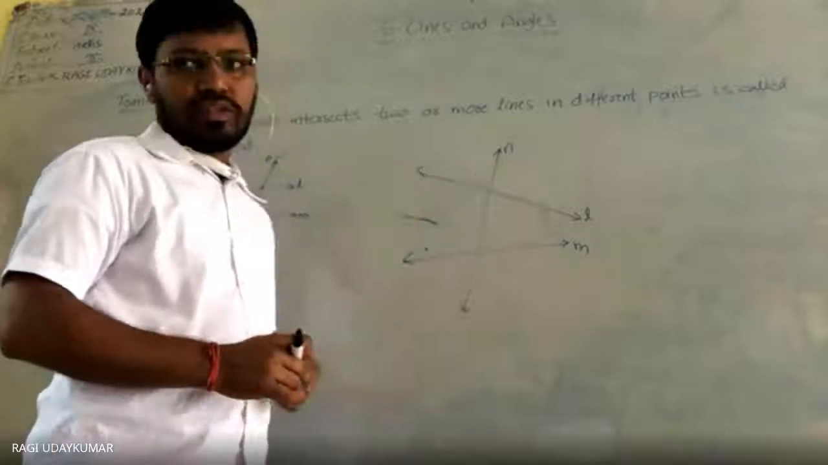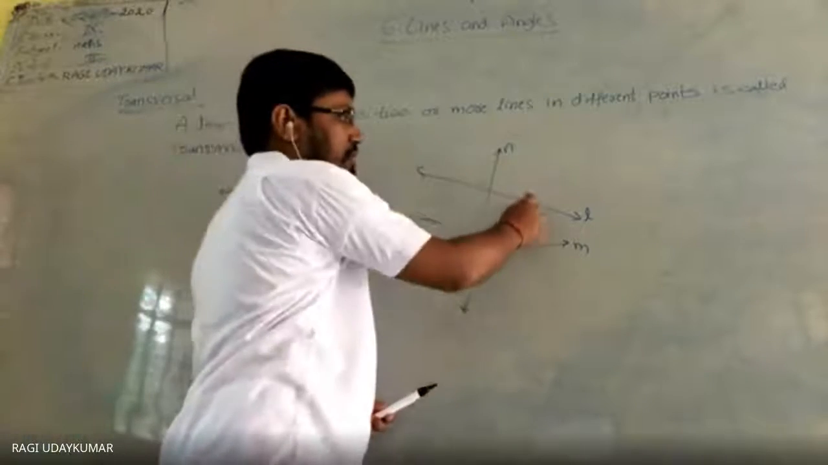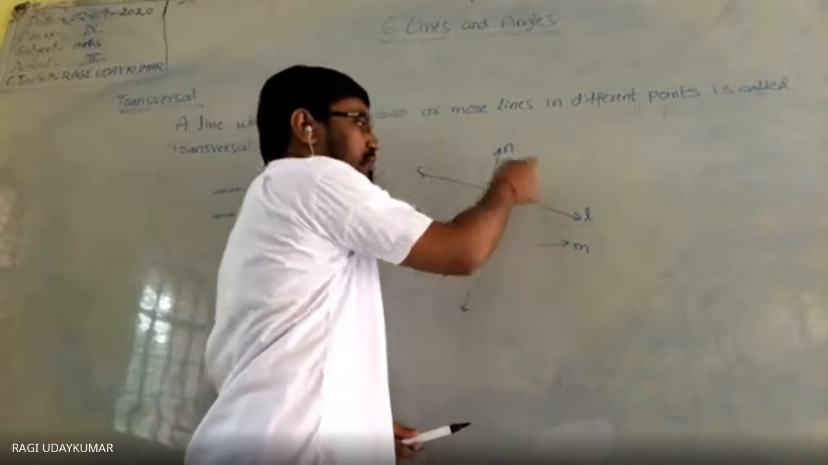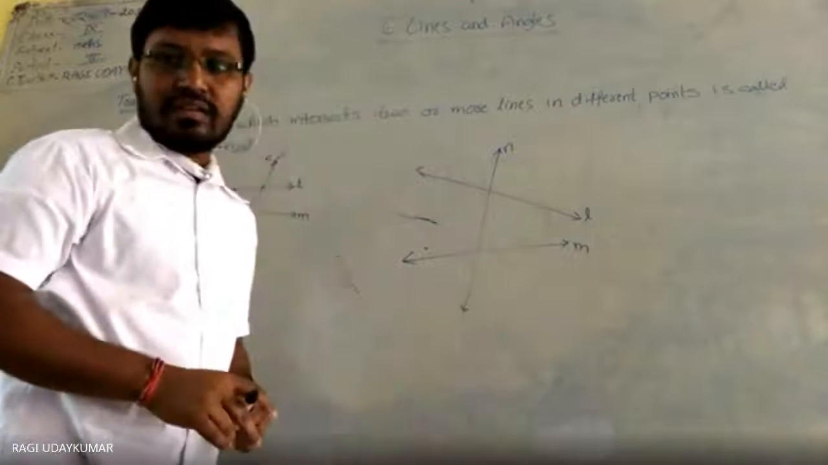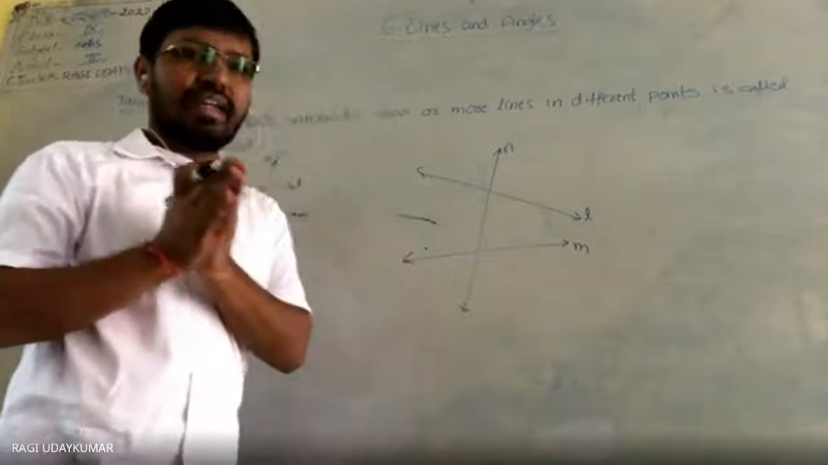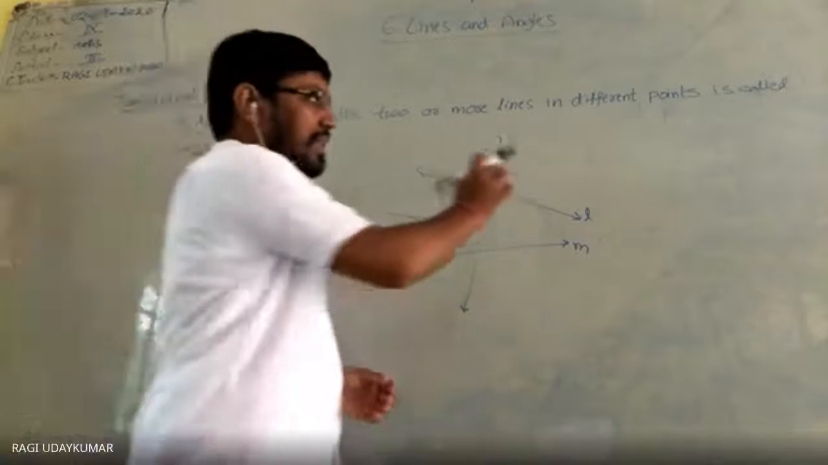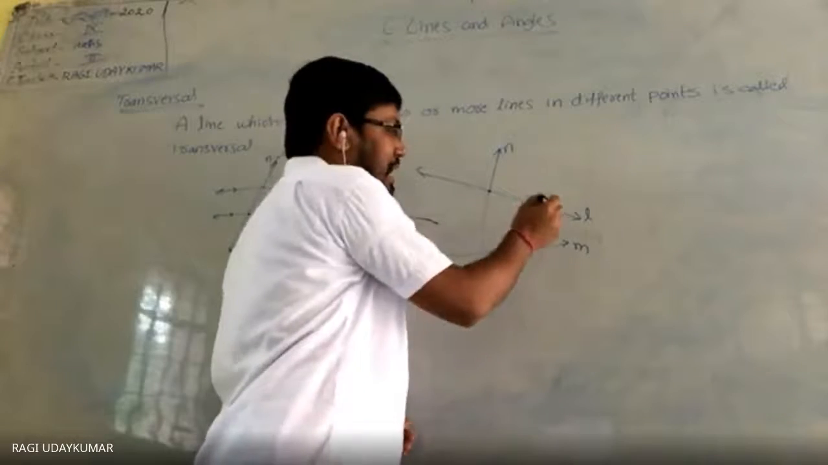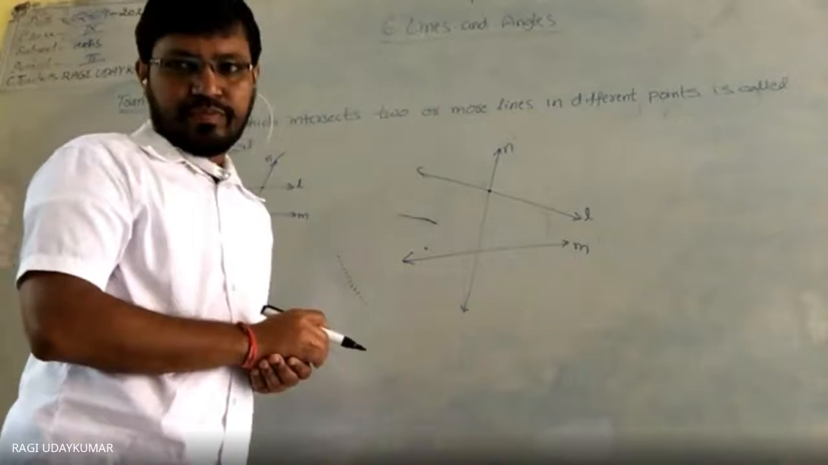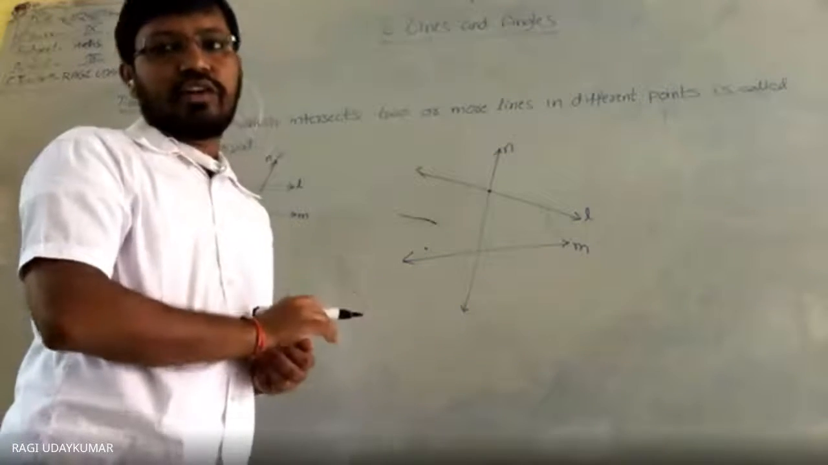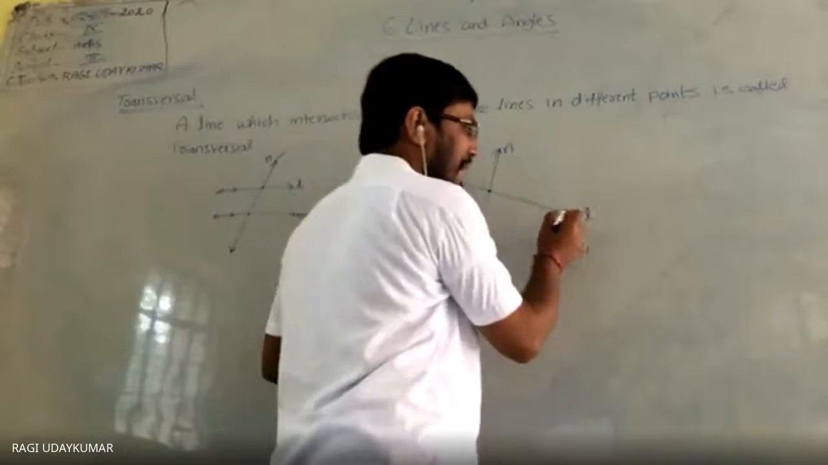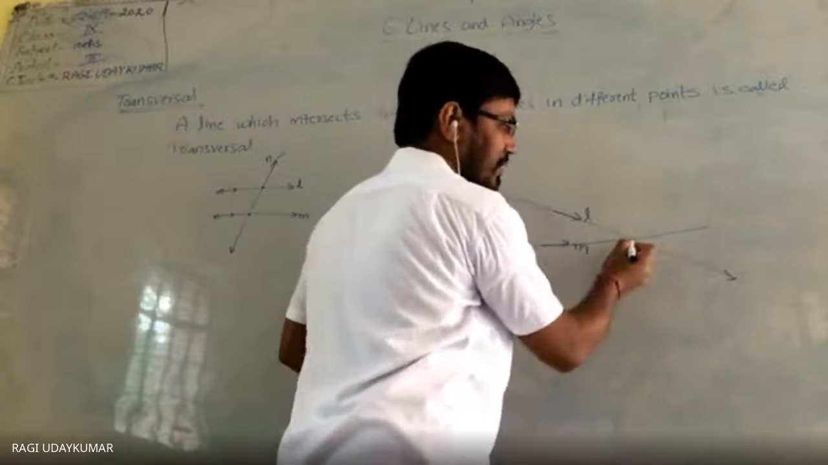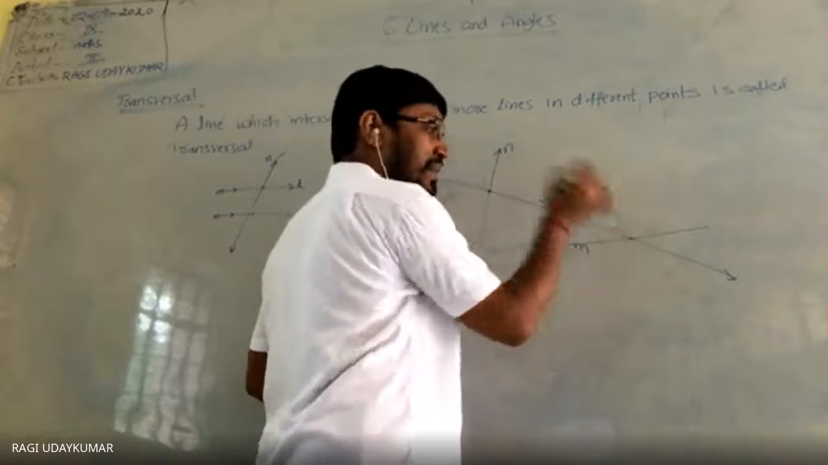N is called transversal to L and M. And here L is also transversal to M and N. Sir, how sir? See here, to check whether it is a transversal or not, I am asking whether L is a transversal. L is intersecting N at this point, and is L intersecting M or not? It is intersecting. In the figure it is not showing, but here it is a line. A line can be extended like this. So this is also line L. So this line L is intersecting M here.